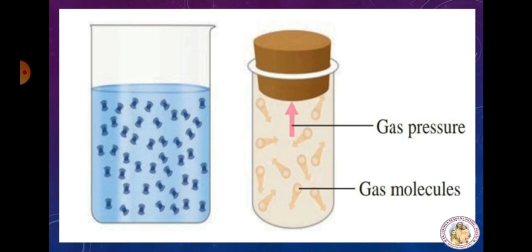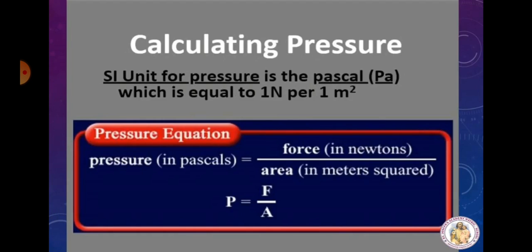Okay. So, pressure in fluid, how to calculate the pressure in fluids? We have the formula. The SI unit for pressure is the Pascal, Pa, which is equal to 1 Newton per 1 meter square. Pressure in pascals is equal to force in newtons by area in meters square.